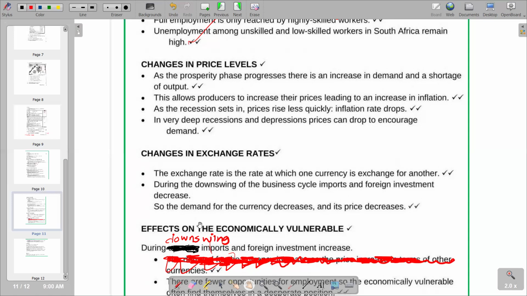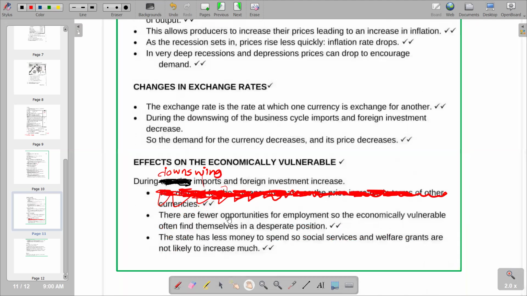Lastly, we have the effects on the economically vulnerable. So the economically vulnerable and economically disadvantaged. Obviously, they are going to be more affected when there is a downswing. So the first point is saying there are fewer opportunities for employment, so the economically vulnerable often find themselves in a desperate position. Obviously, they are going to be negatively affected when we are having a downswing.